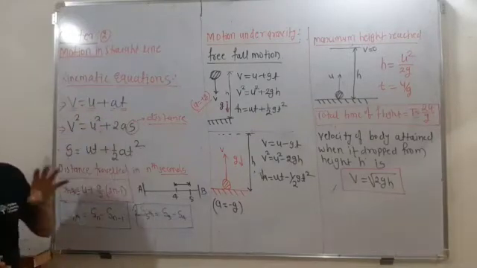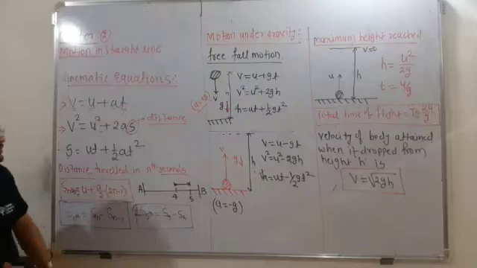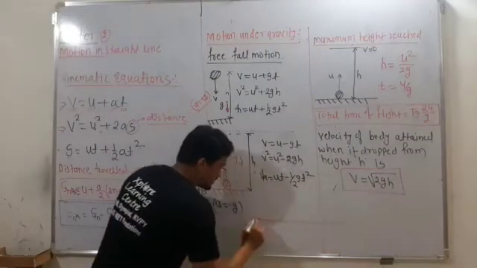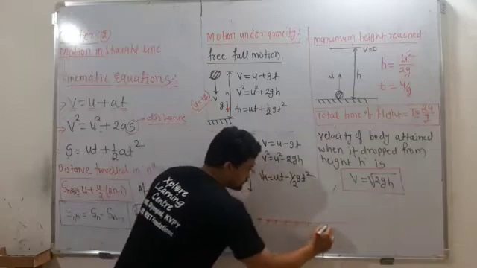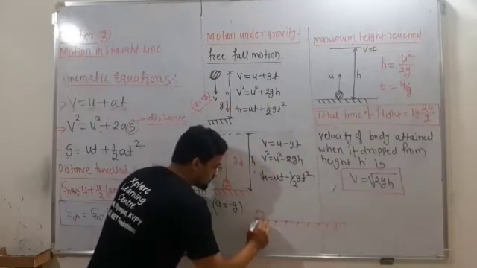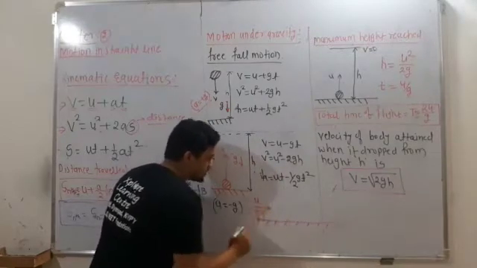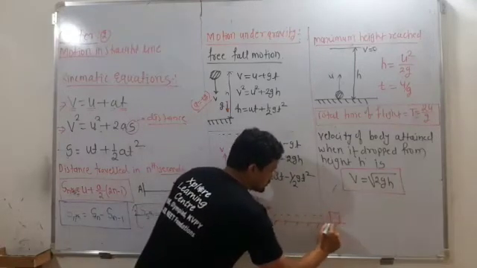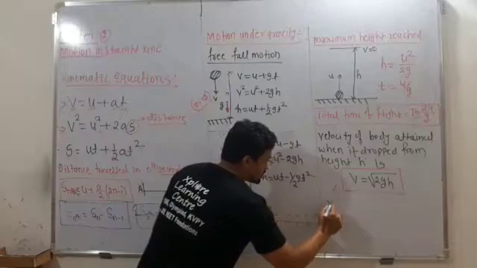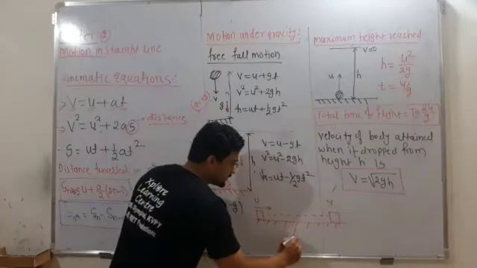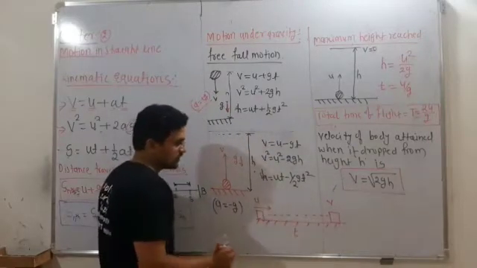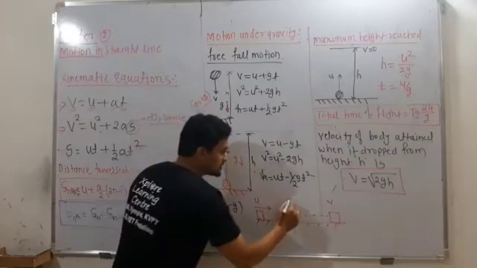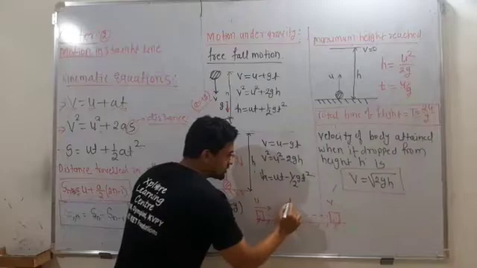When you practice numericals, only then will you apply them properly. Suppose the object starts from here with initial velocity u, and after some time the object is here, with final velocity v, in time t. Then if someone asks what is the distance covered by the object, that distance is nothing but the s.